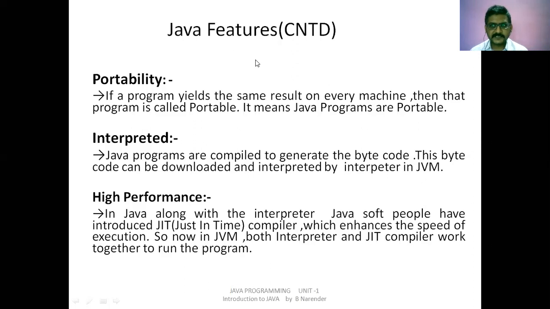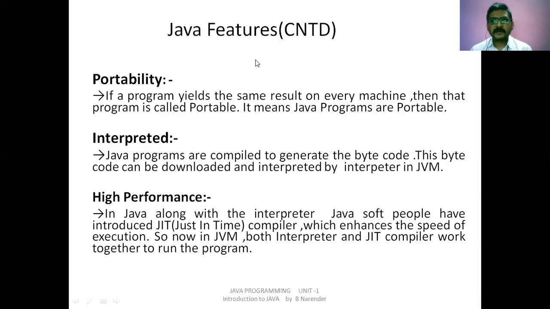Next important feature is interpreted. Java is a programming language which is interpreted. Interpreted means it uses an interpreter inside the JVM to convert the source code into machine code.